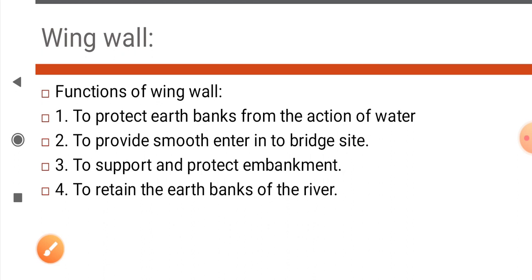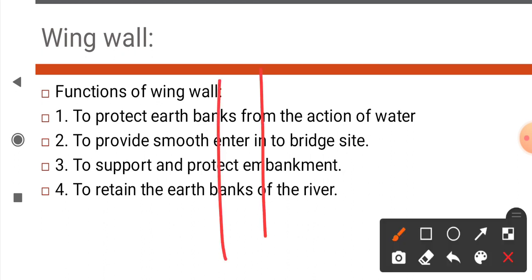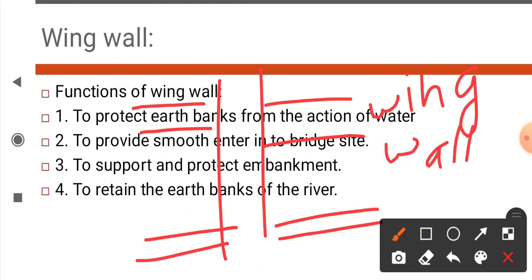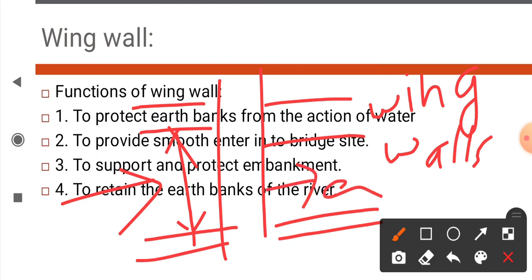Suppose this is the bridge side and these are the wing walls. Wing walls provide the smooth entry of water in the fixed path of waterway. They also provide the smooth exit of water on the downstream side.